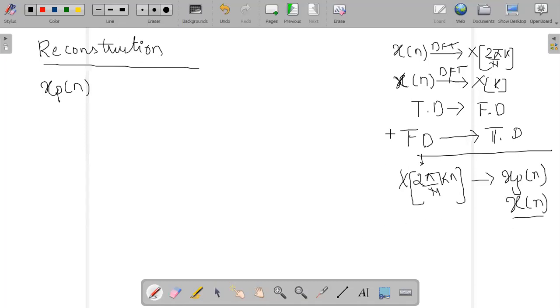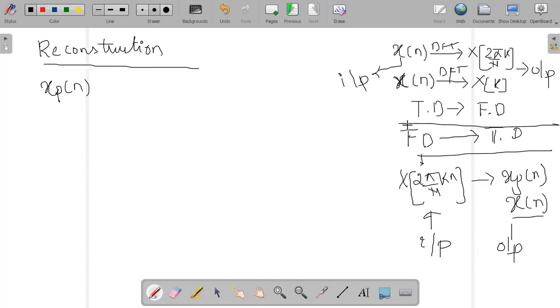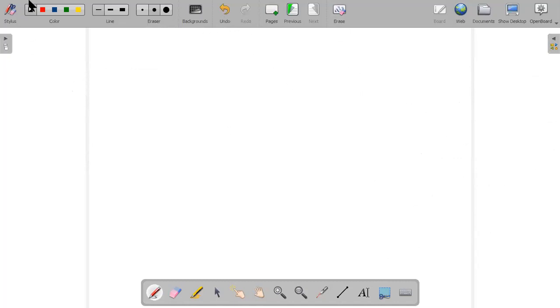Here this x of n was your input, and your x of k was your output. But here the condition is reverse. This is now input and this is my output. This is the concept of the reconstruction. This category will fall under the reconstruction mechanism. So let us try to derive the reconstruction of this particular formula.